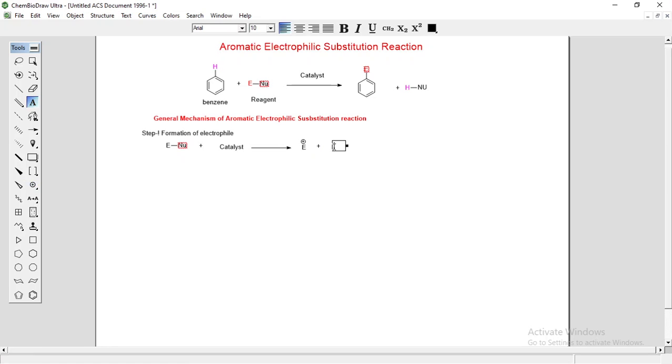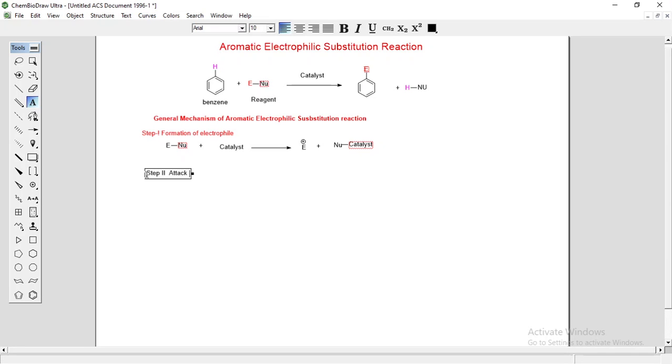So the reagent reacts with the catalyst, and you will get E plus and the Nu catalyst complex. That is step 1, then step 2 takes place.